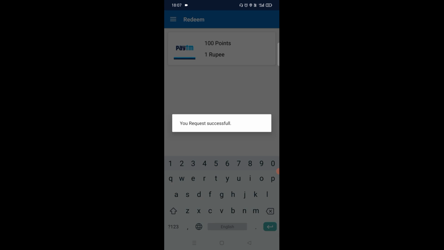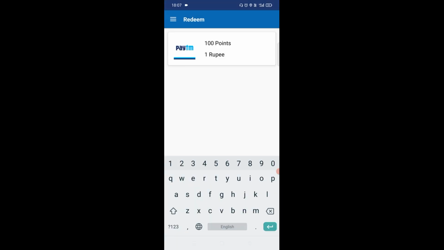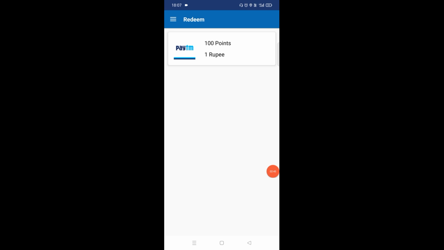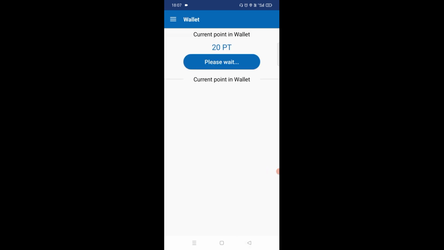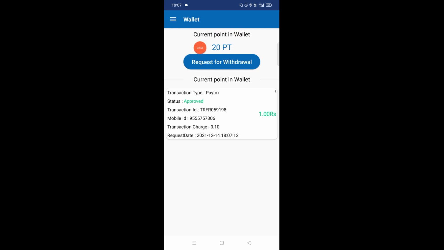So your request is successful, meaning your withdraw request is successfully placed. And after that click on back, and see, we had 130 points earlier, and we requested a withdraw, so we have only 20 points now, and we have withdrawn 1 rupee. So friends, see here, 1 rupee is withdrawn.